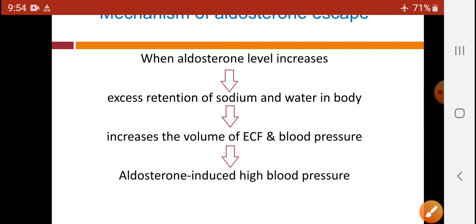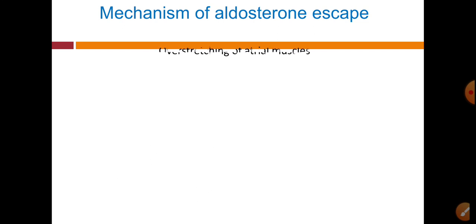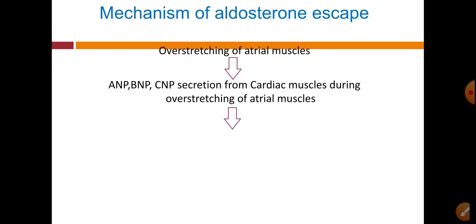So let us see the next step: overstretching of arterial muscles. When our cardiac output increases, blood pressure also increases, and our heart muscles get overstretched due to increased cardiac output. And when there is overstretching of arterial muscle, there is a release of some hormones from the heart, and these hormones are ANP, BNP and CNP.